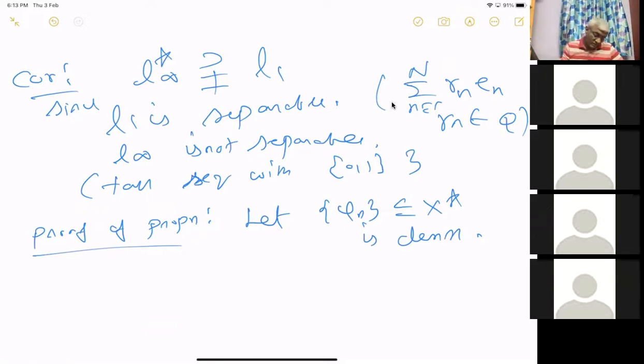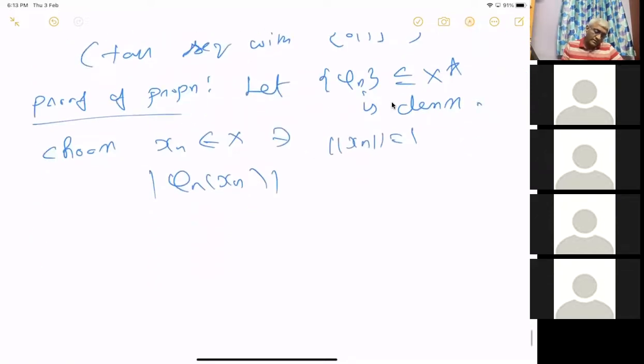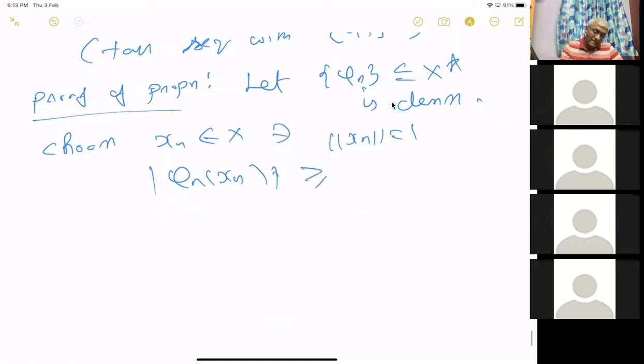Okay. So choose Xn in X such that mod of phi n of Xn, where phi n is a bounded linear functional, with norm Xn equal to 1, which is possible, is greater than norm phi n minus epsilon.